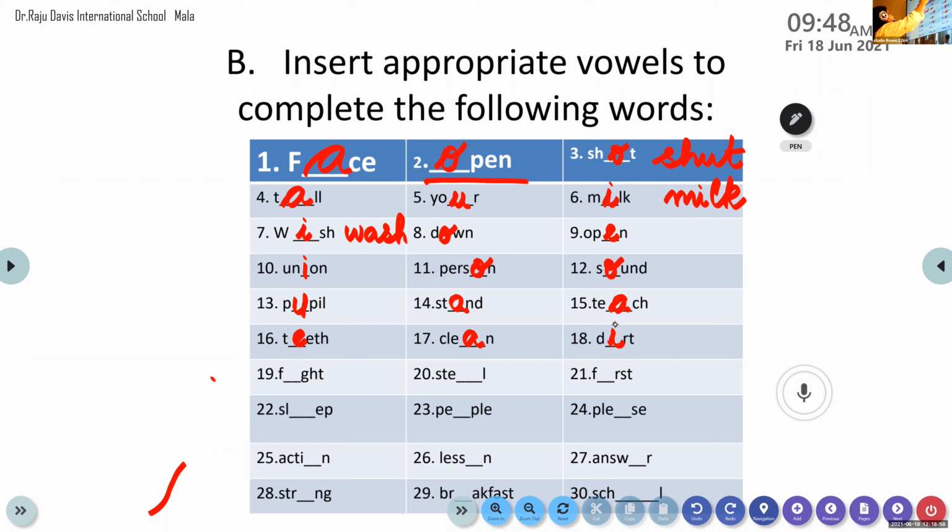D-I-R-T, dirt. So I wanted all of you to go through these words well. Okay. We have to learn all these words well. Let me go through these words once again. The first word is face, open, shut, tall, your, milk, wish or wash, down, open, union, person, sound, pupil, stand, teach, teeth, clean, and dirt. So these are the words we have completed in today's session.